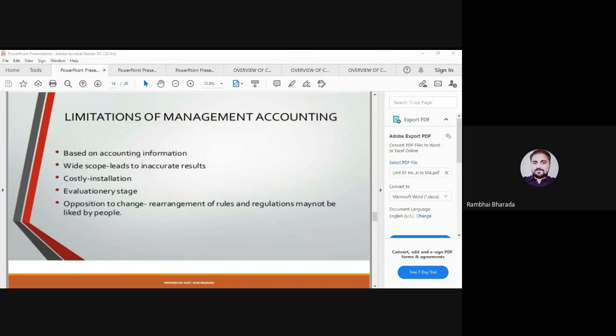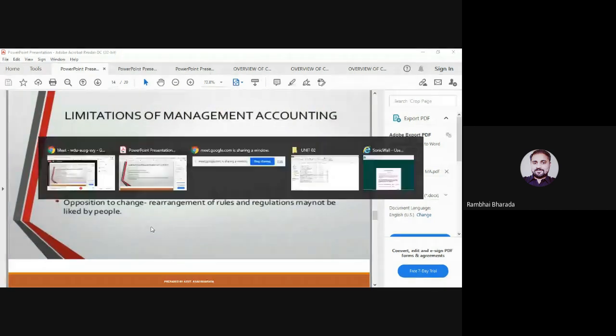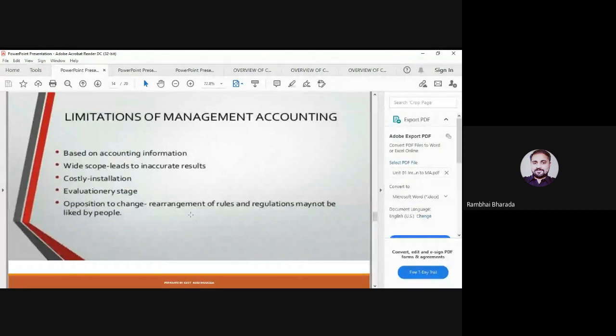Or the question asks which of the following points represent the limitation of management accounting. And with this, please remember that due to the limitation of financial accounting, cost accounting comes into the picture, and due to cost accounting, management accounting comes into the picture. So this type of question will be there in terms of MCQ, as 1 mark questions.